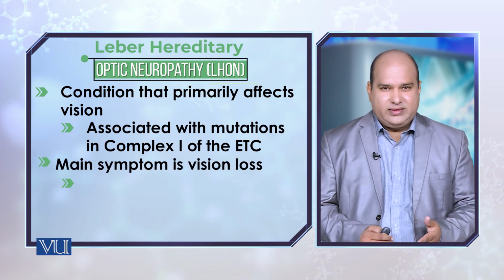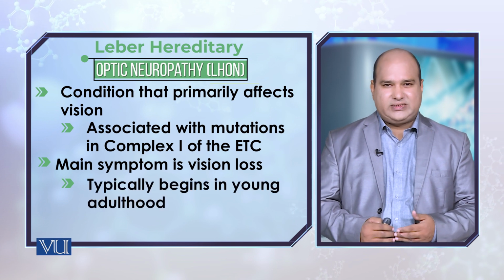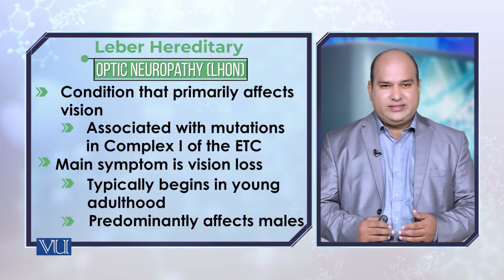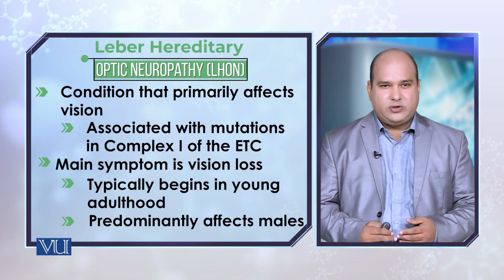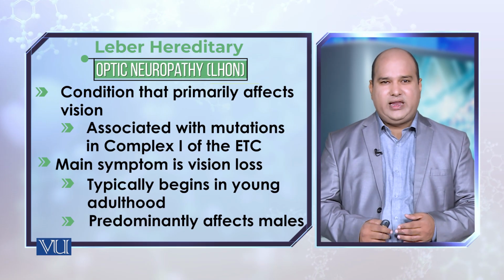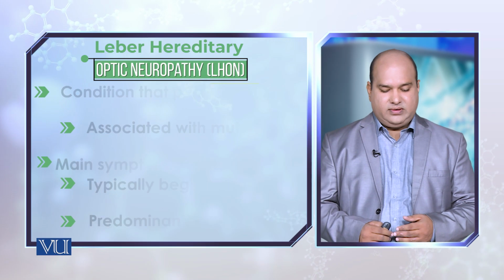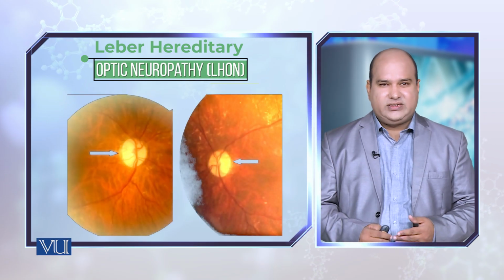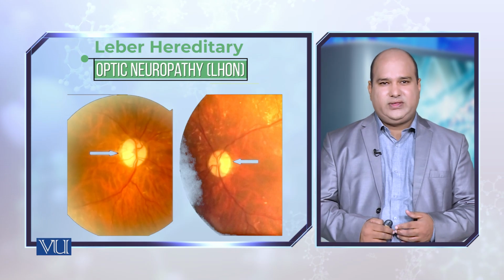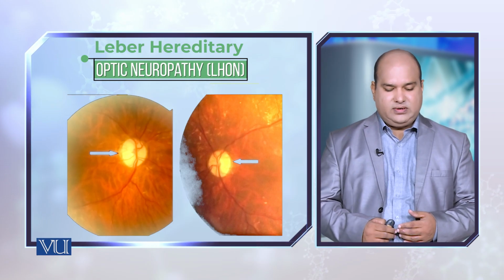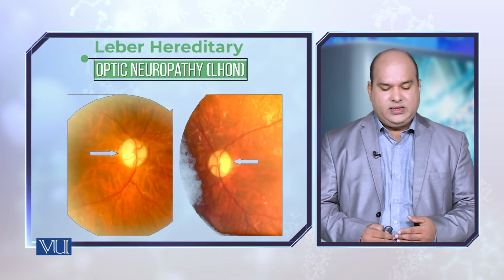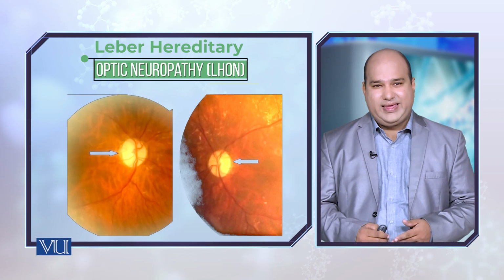There are many protein complexes involved in this disease, but specifically it arises because of a mutation in complex 1 of the electron transport chain. Again, the main symptom is the loss of vision. It typically begins when you are very young, and it predominantly affects males.